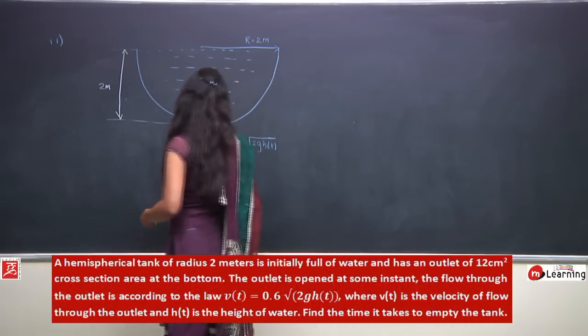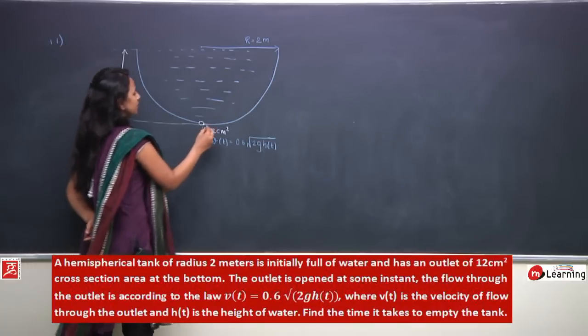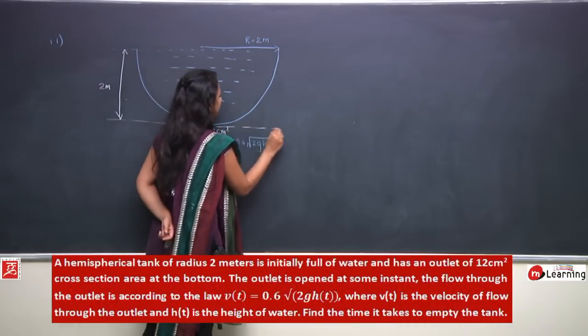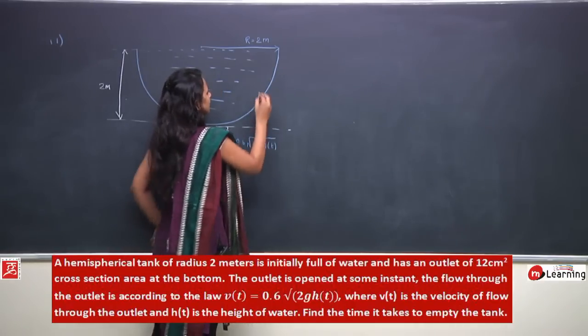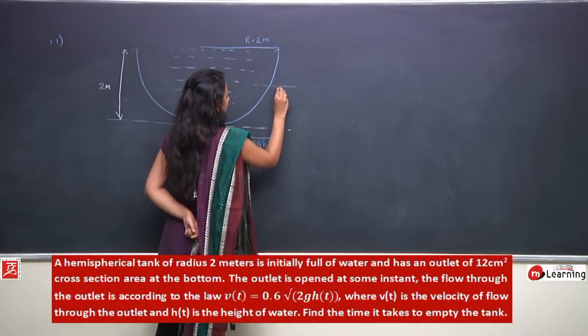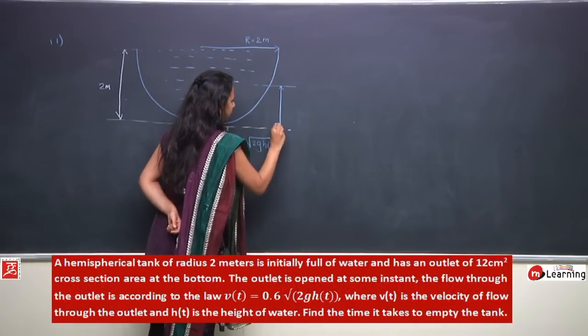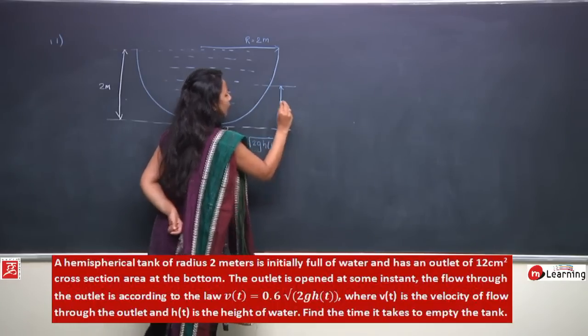So let us do one thing. Let us take some instant of time t, and say that at this instant the height of water in this tank is h.